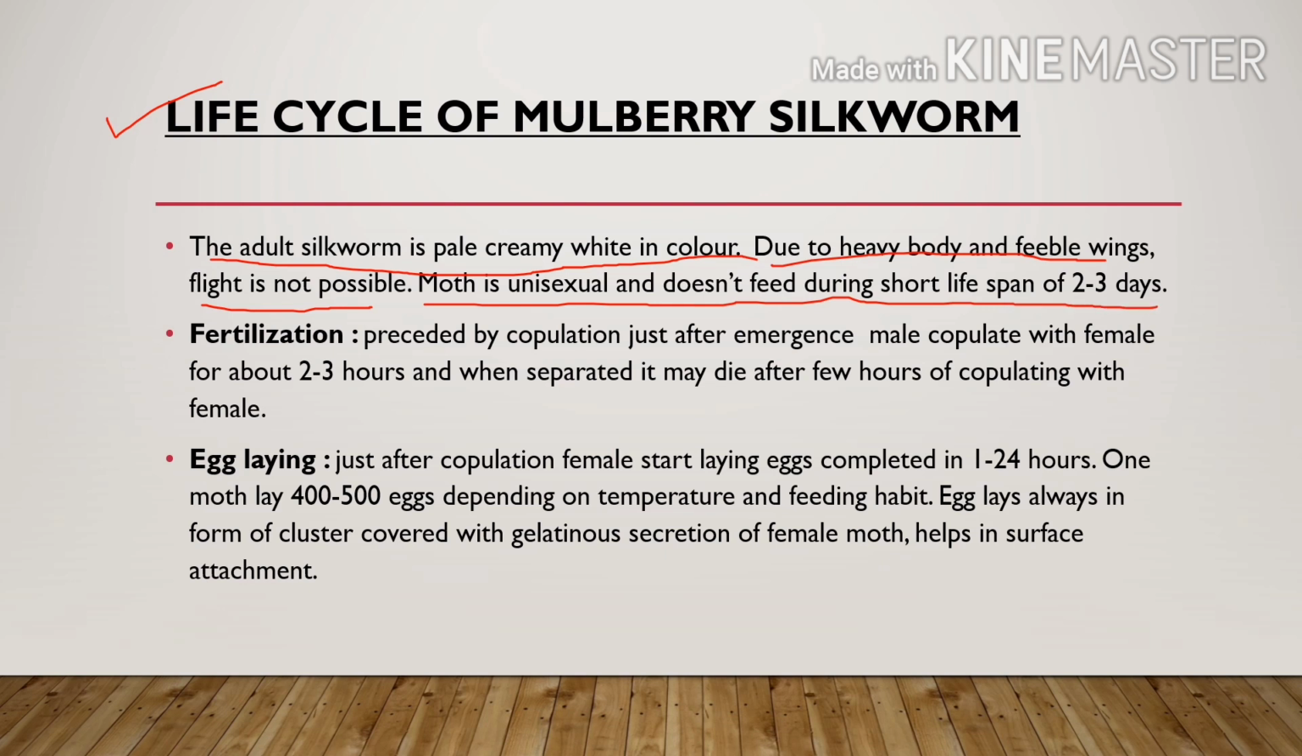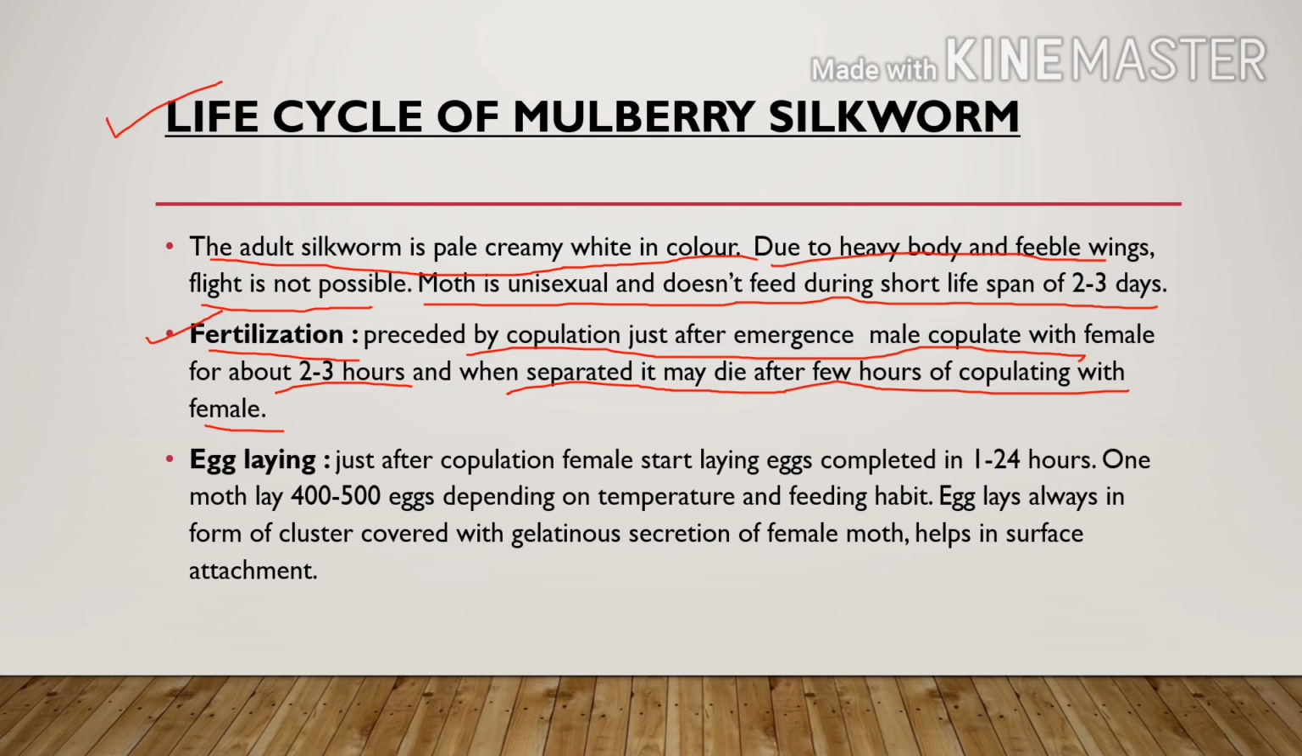Right, so first is fertilization. It is preceded by copulation just after emergence. Male copulates with female for about 2 to 3 hours after emergence from the cocoon. Right, so the male copulates with female for about 2 hours, and when separated, the male will die. After a few hours of copulating with the female, the male will die and the female will survive, right?